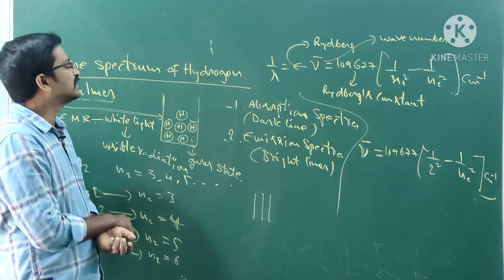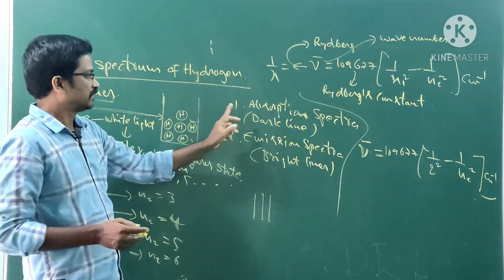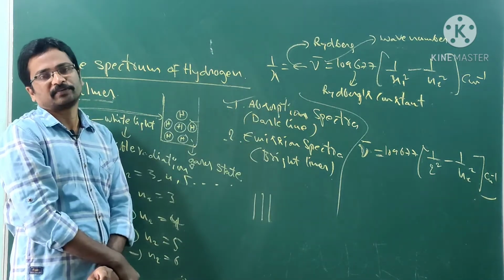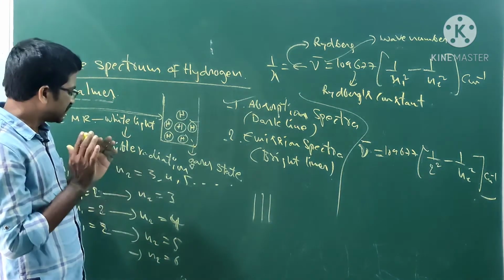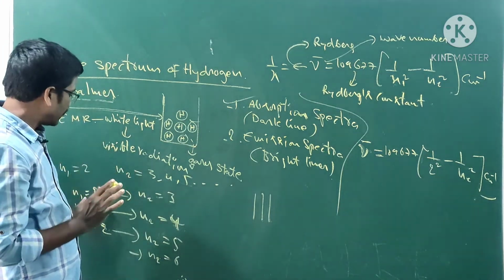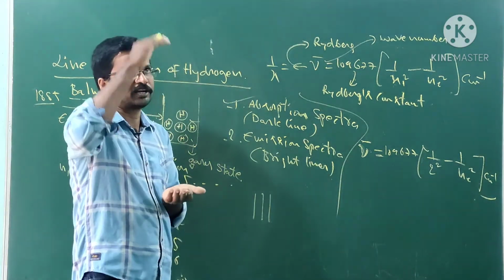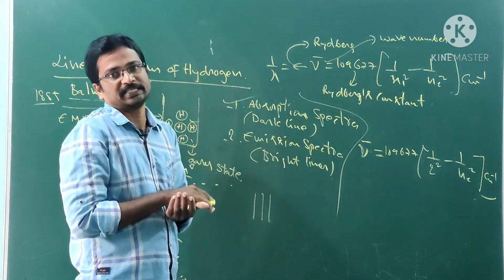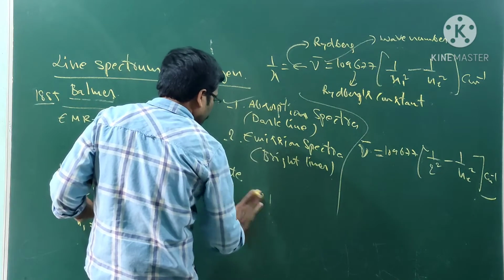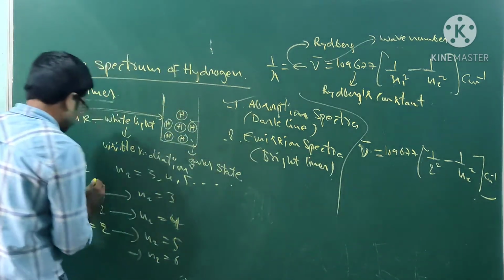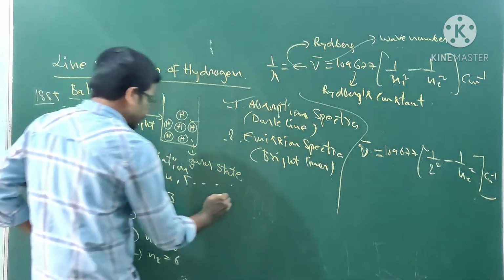We have another idea, that is, what about emission spectra? Now we have discussed the absorption spectra of the hydrogen atom. What about emission spectra? In emission spectra, it is the same case. In emission spectra, the electron comes from a higher energy level to a lower energy level. So we can understand it like this. This is absorption, next emission.